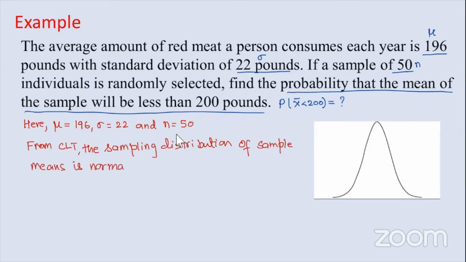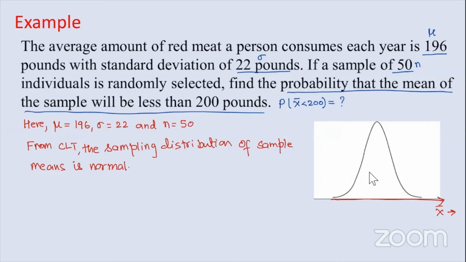If along the x-axis in this graph we have the sample mean, this distribution is normal. Now, to find a probability in a normal distribution, we need to know the mean and the standard deviation of this sampling distribution of sample means.